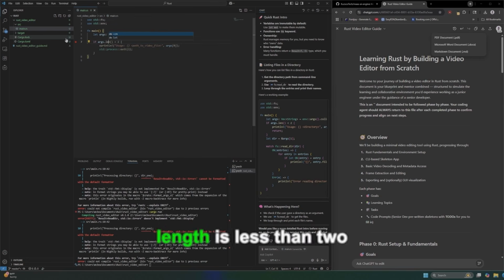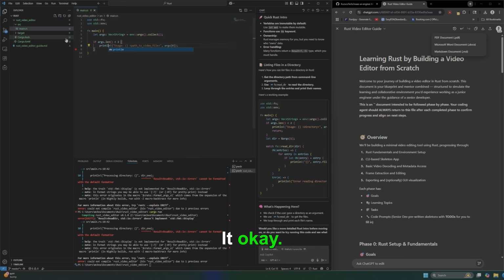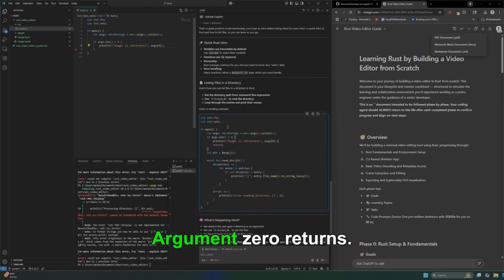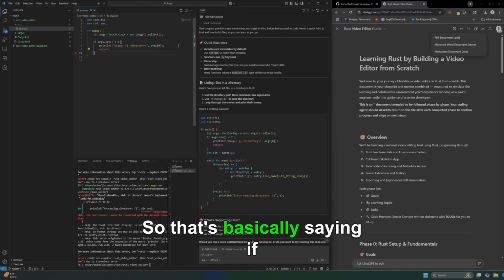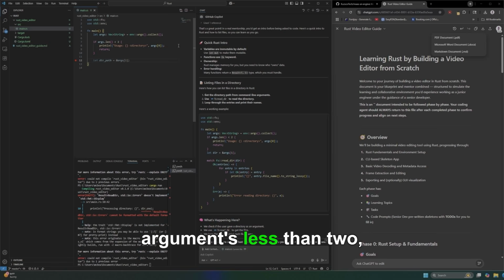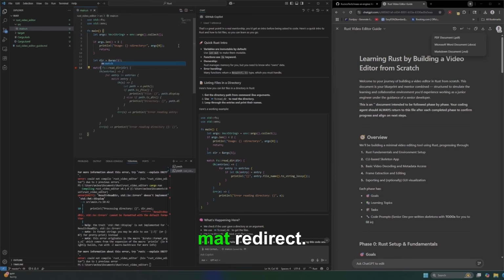If the argument length is less than 2, I really don't like the thing. Okay, println usage. I'm guessing this is where the thing goes. Args[0]. I don't need all this. Args[0], return. So that's basically saying if args is less than 2, then I don't have a directory. Then we get the directory by getting the position. Then we do a match on read_dir. No idea what I'm typing.